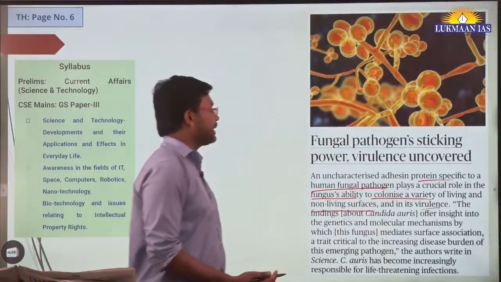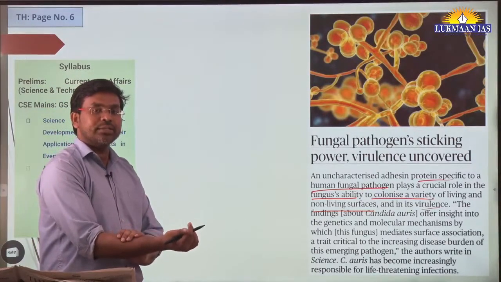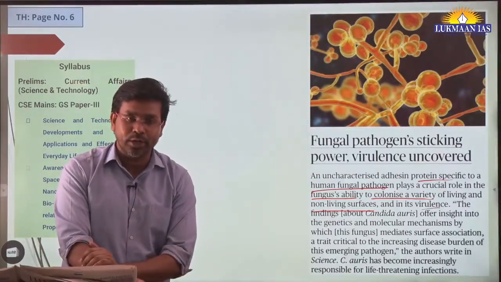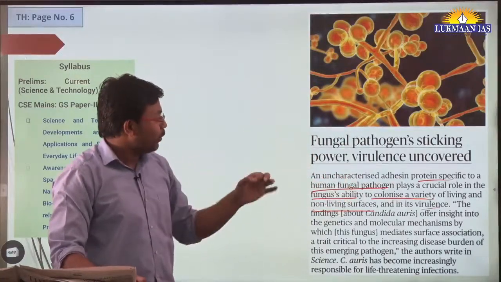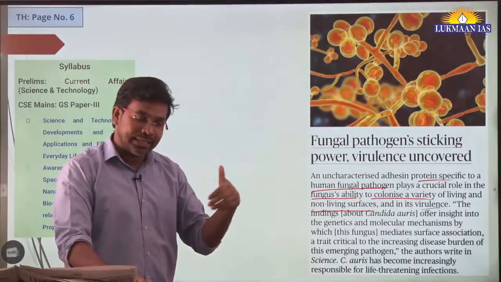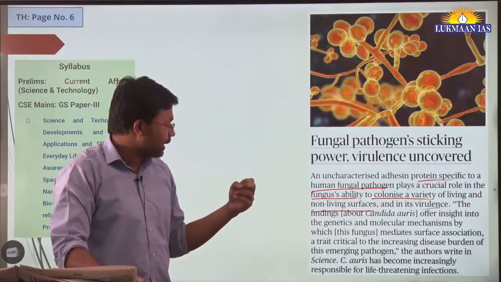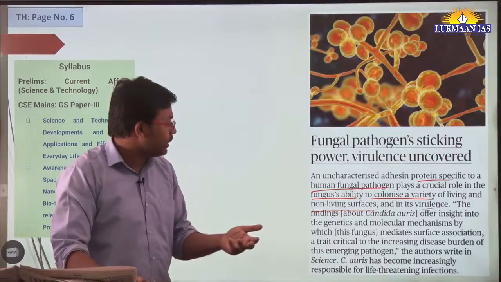Okay, so basically there is some kind of fungus. So this fungus may stick to the surface of the human body, or of any plant or animal body, and once it sticks to it, then it starts playing its functions. Virulence means the capacity to affect the host.